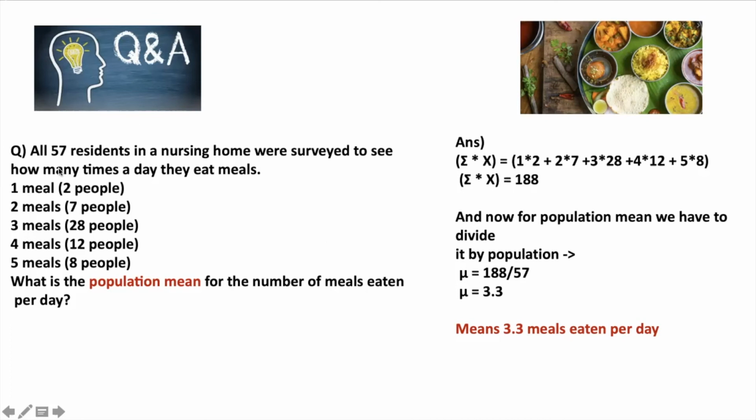The formula says to calculate the sum of all the observations, so we will do 1 into 2 plus 2 into 7 plus 3 into 28 and so on. The sum of observations comes to 188. Now, to calculate the population mean, we divide it by the total number of observations, which is 57. So we divide 188 by 57, which comes to 3.3. This means 3.3 meals are eaten per day, and it is our population mean.